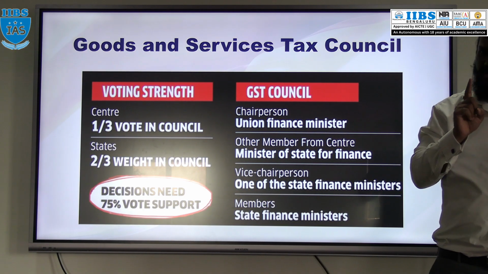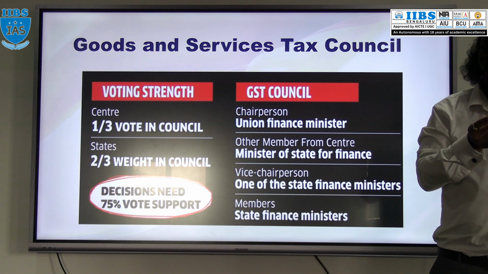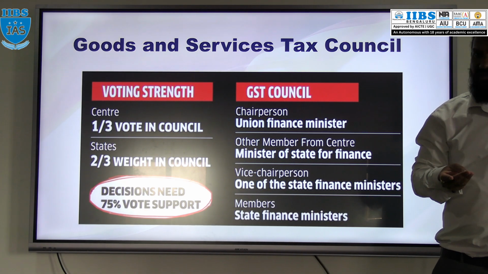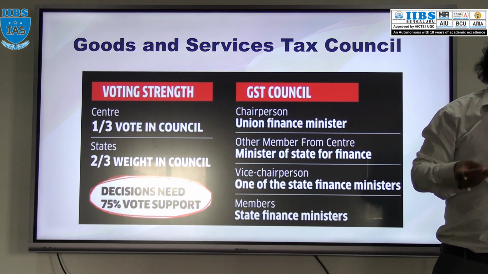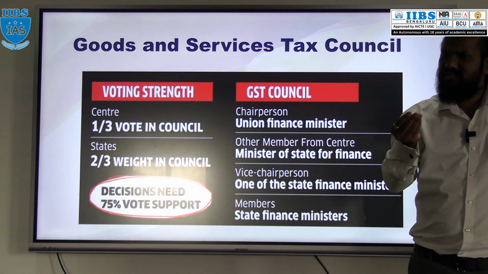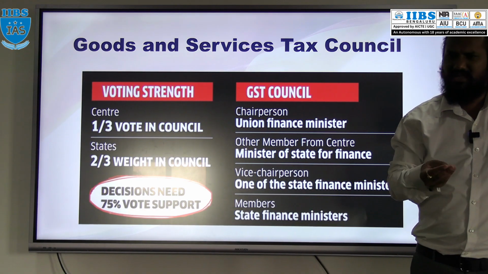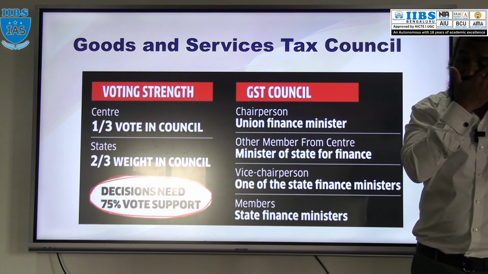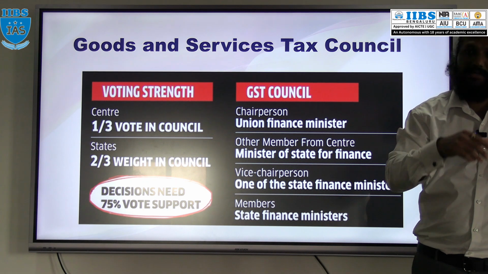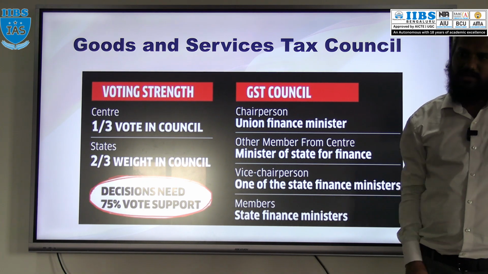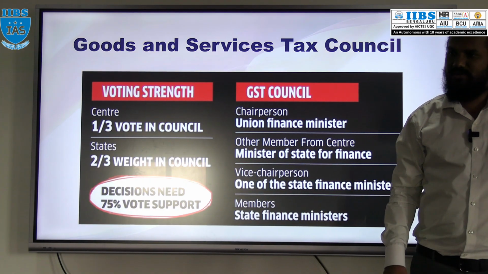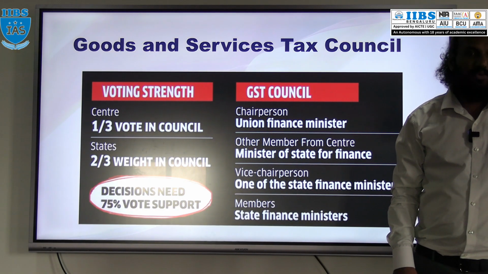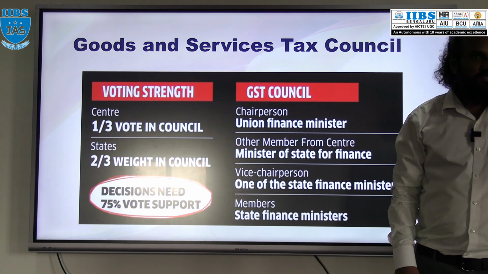Same in the case of UTs also. Delhi, Puducherry and Jammu and Kashmir have an assembly, they have a government and ministries. So either a finance minister or any minister appointed by their government will be a member of this GST Council. So in short, it consists of members from the central government, state governments and UTs. Got it? So these are the members.